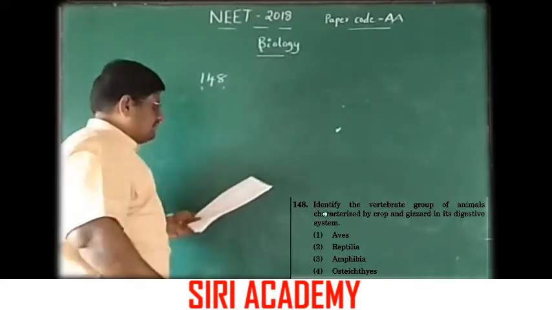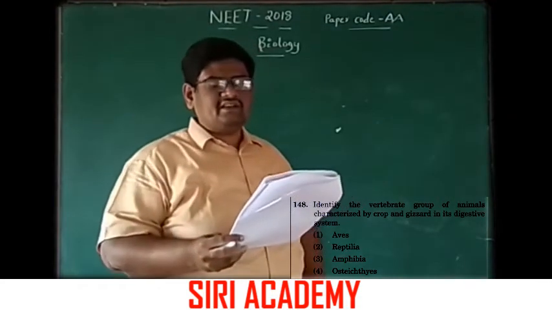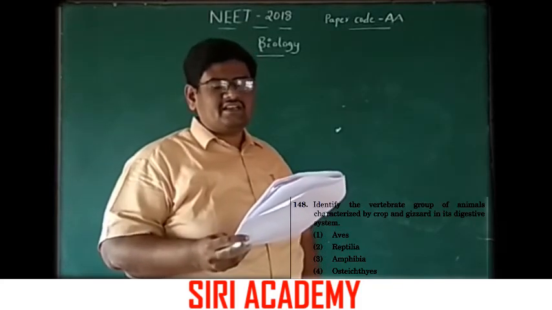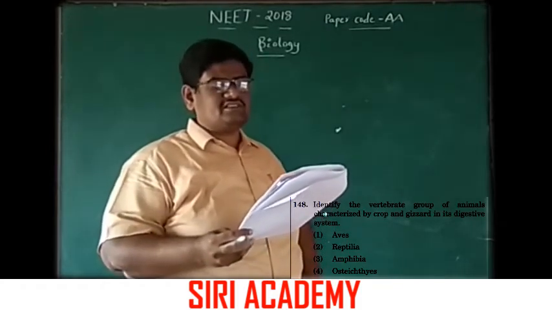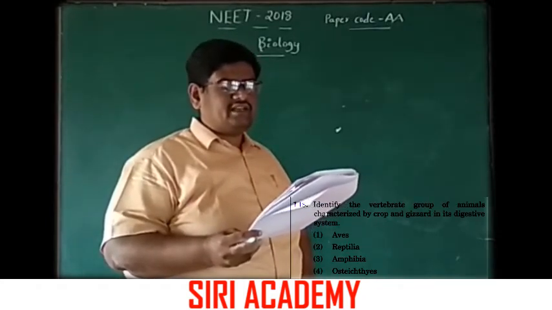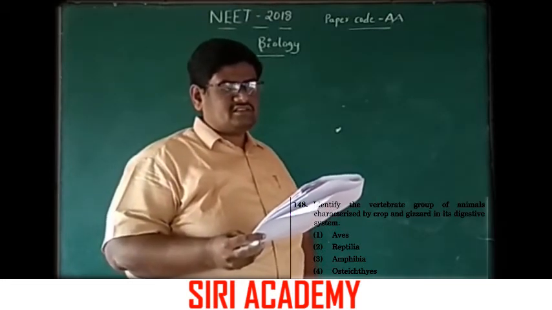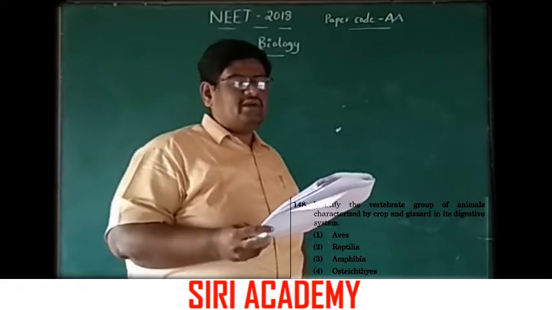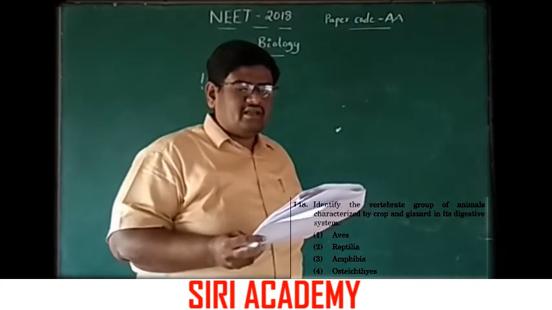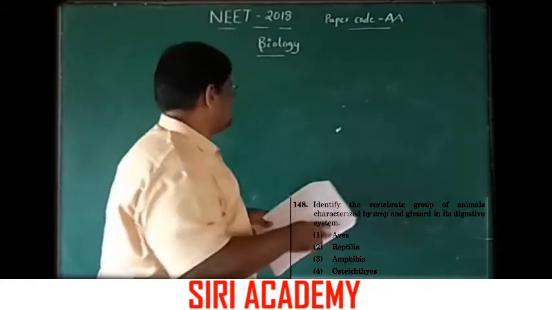option 4. Number 148. Identify the vertebrate group of animals characterized by crop and gizzard in its digestive system. Okay, here option 1 Aves, option 2 Reptilia, third one Amphibia, fourth one Osteichthyes. Here the crop and gizzard are accessory parts present in the digestive system of Aves.